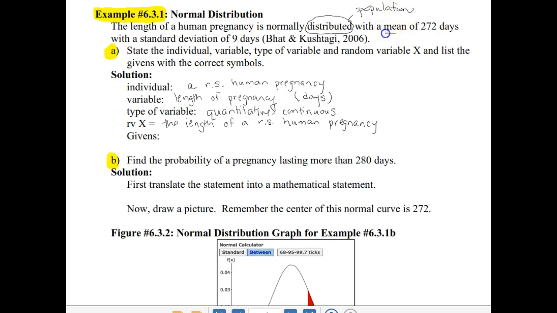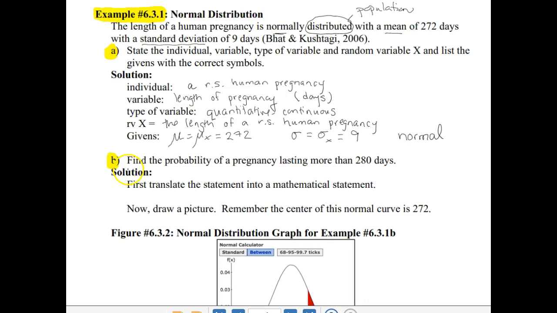So when they mention a mean and a standard deviation, we use the population parameter symbols. For the mean, we use mu, or mu sub x, and that is 272. And for sigma, or sigma sub x, that was given to be 9. And I'm going to put in that we have a normal distribution, because that is why we can use the particular functions.